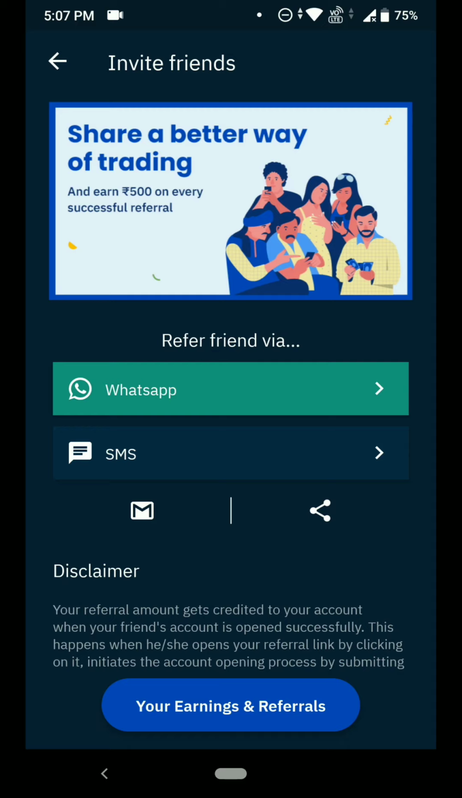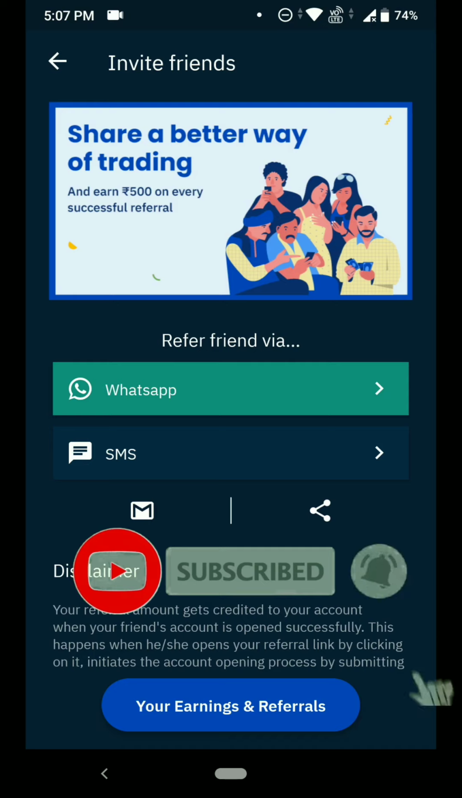Once you download the app, friends, if you are downloading it from my link, you will get up to 500 rupees of trading charges free. This is the benefit you get from my link. If you are not doing any trading, no problem.